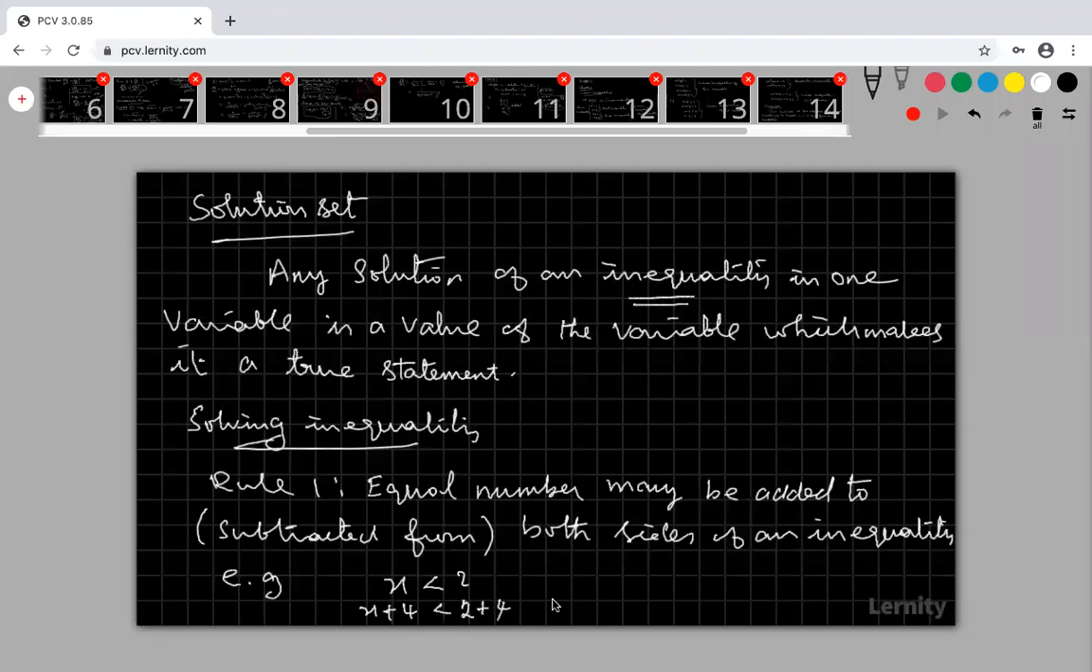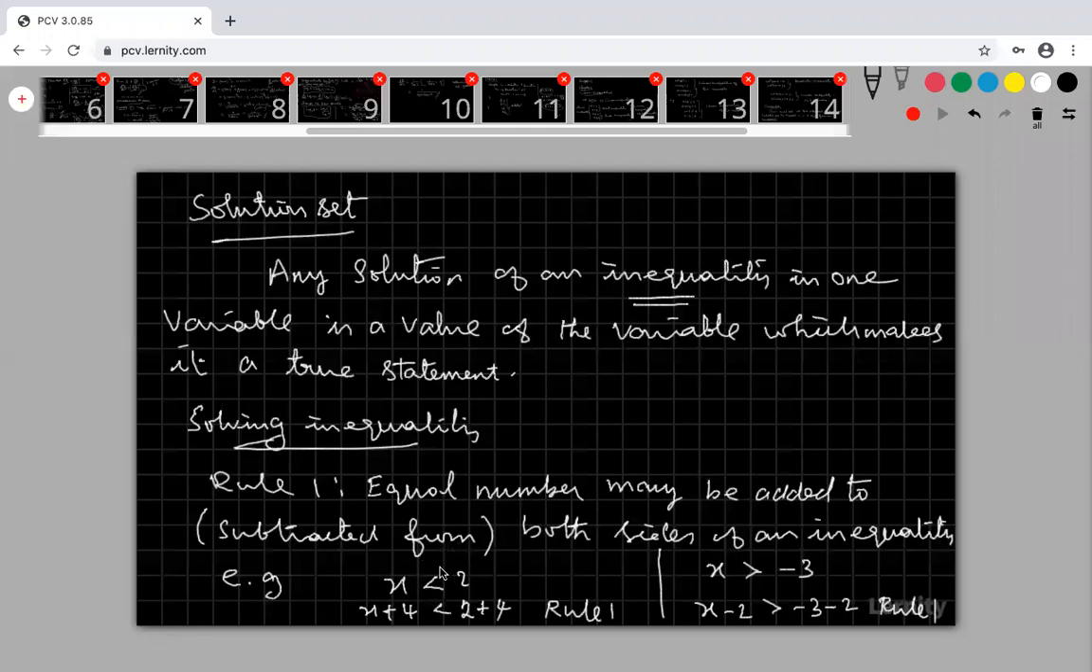Okay, nothing wrong. This is my rule 1. Okay, see another example. My x is greater than minus 3. I'm adding minus 2 to both sides. Okay, this is by rule 1. Are you clear? Equal number, same number, equal number means the same number may be added or subtracted on both the